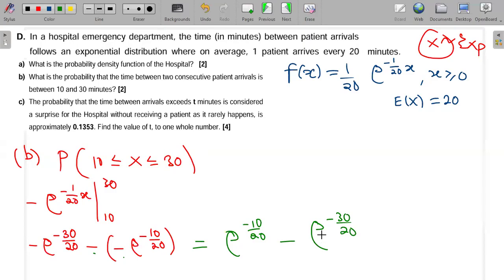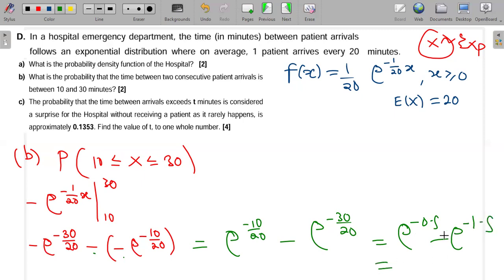So what does that give me? I just go on my calculator and punch that value to find the final answer. Maybe you can reduce this before you use the calculator. So e to the power minus 10 over 20 is e to the power minus 0.5, minus e to the power minus 30 over 20, which is minus 1.5.